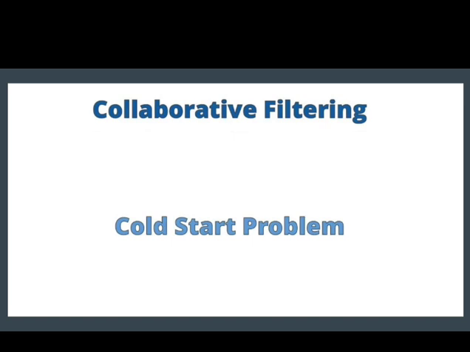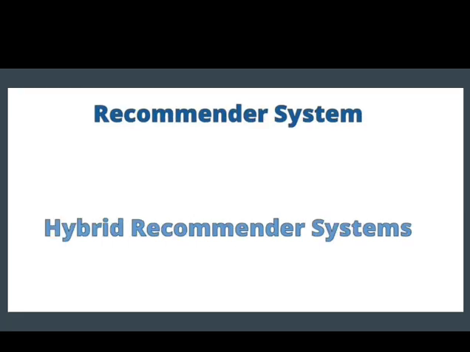This is an example of hybrid recommender systems, which is the third type of recommender system, where both content based filtering and collaborative filtering are used in order to solve the cold start problem. Most of the powerful recommender systems use both content based and collaborative filtering and create a hybrid recommender system, because it leverages the power of both recommender systems that we learned earlier.